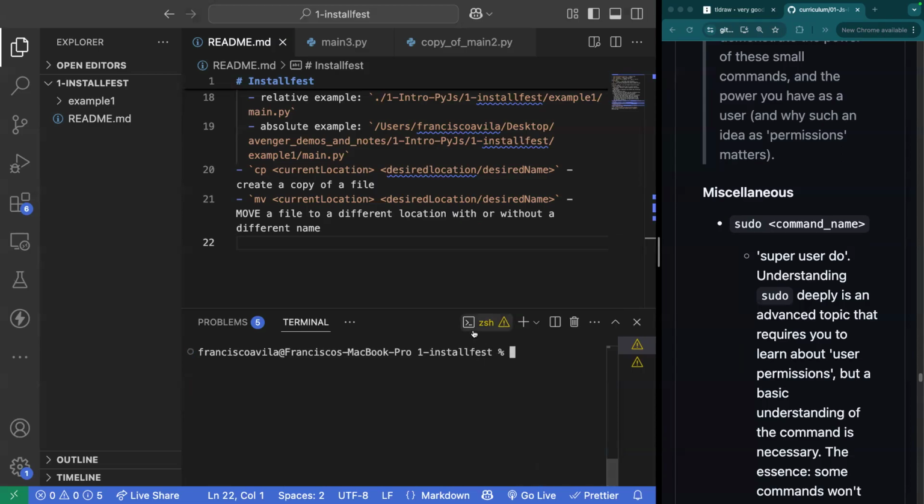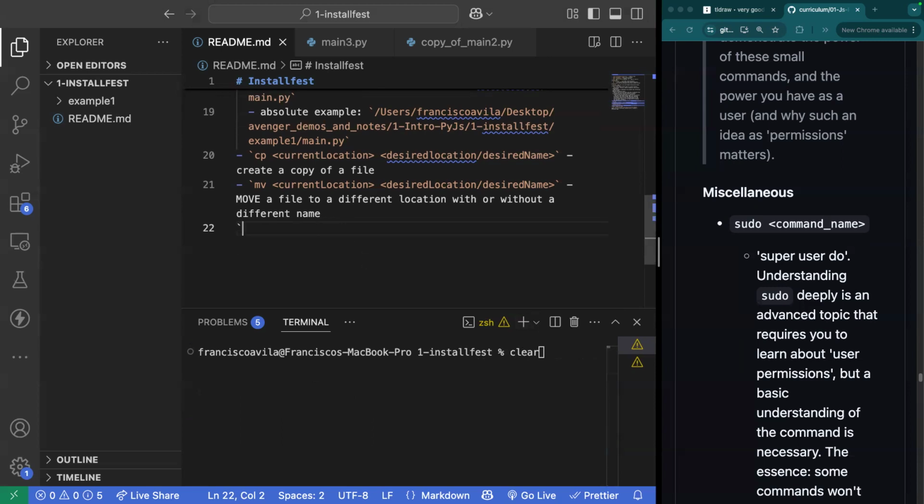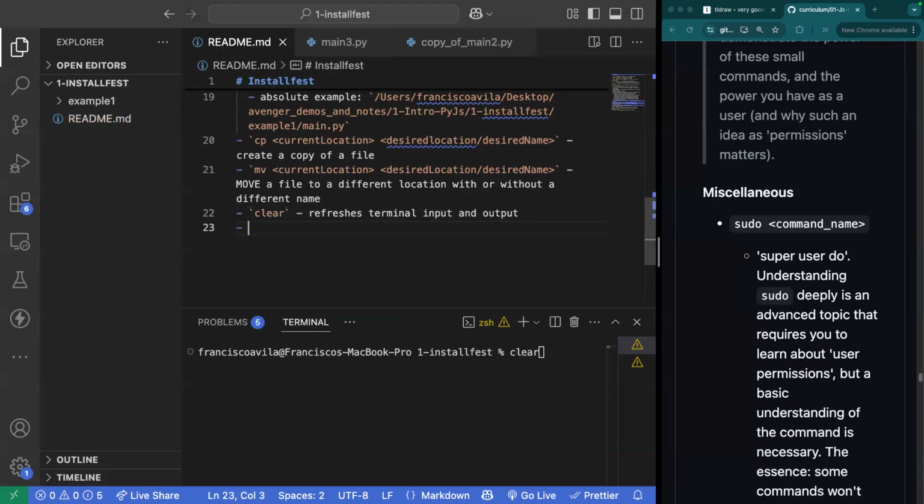All right. Right now I just made sure that I could read the rest of my terminal. I did that by entering clear. So let me add that in here. Clear. I guess the easiest way to explain that is it refreshes this terminal input and output. We went into our mv file.